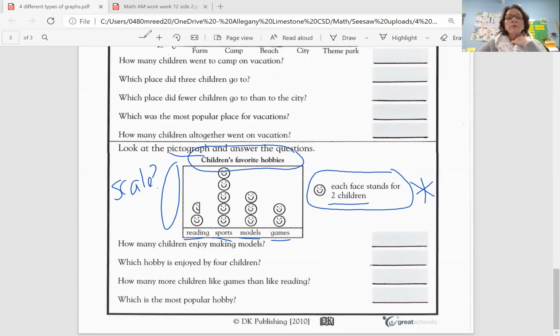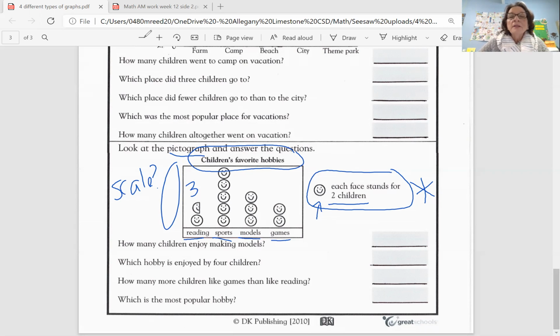And I noticed right away that I see a half of a face. And I'm going to think, wow, what do I do with half of a face? It can't be 2. Well, if I take this half a face here and I cut it in half, you think, well, what is half of 2? Well, half of 2 is 1. So that half a face represents 1 vote. So let's go ahead and put our numbers at the top of each one of these categories. So reading has 2 plus a half a face, which is 1. So that means 3 children voted for reading as their favorite hobby.